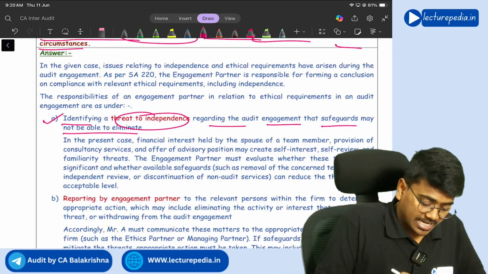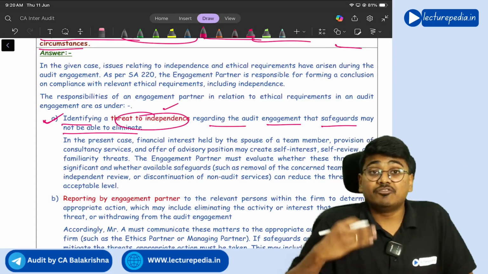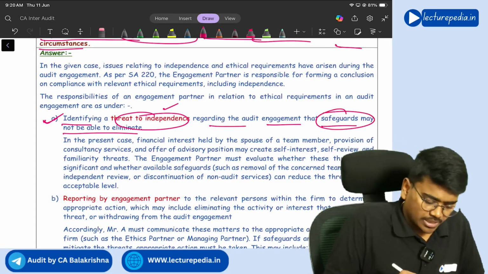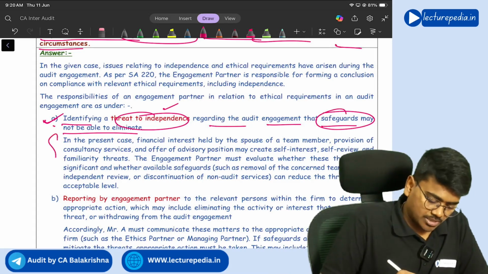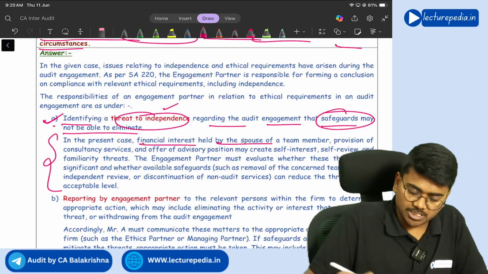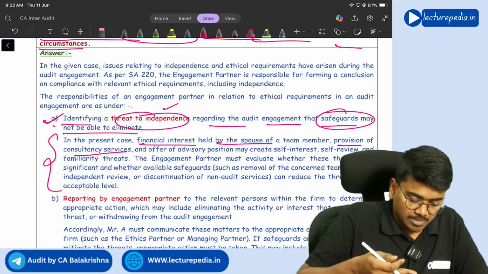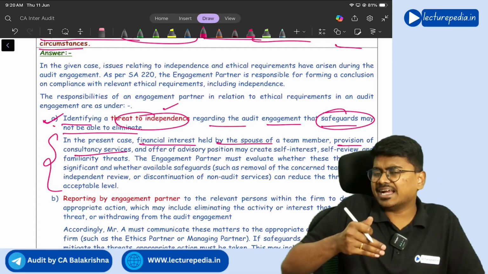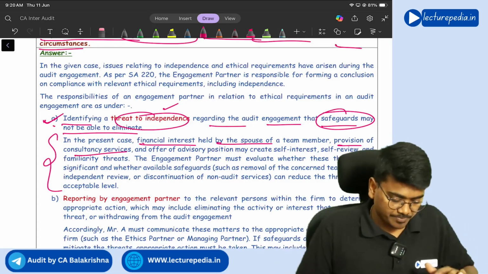So like this, you need to identify the threats to independence which cannot be eliminated even after implementing the safeguards. You have to link this to the present situation. So in the present case, the financial interest held by the spouse and the provision of consultancy services, all these things will create threats to independence, right?